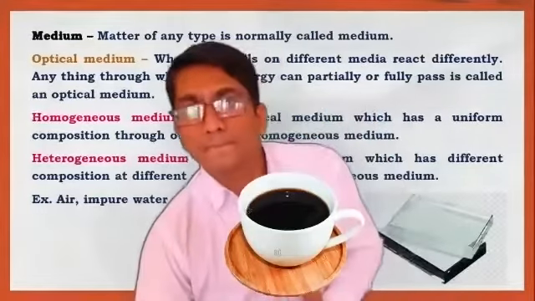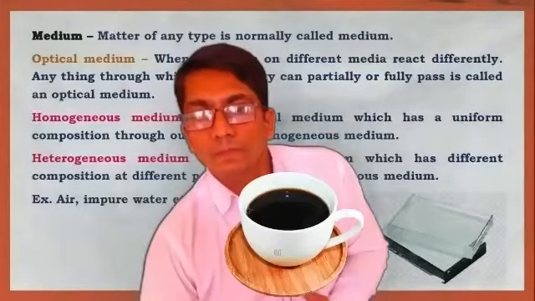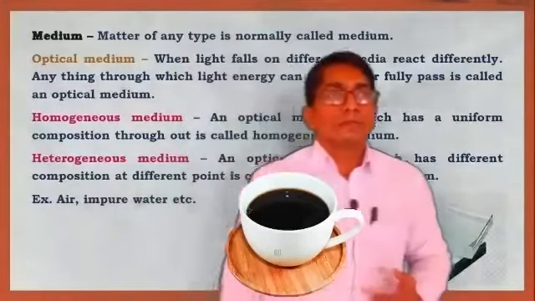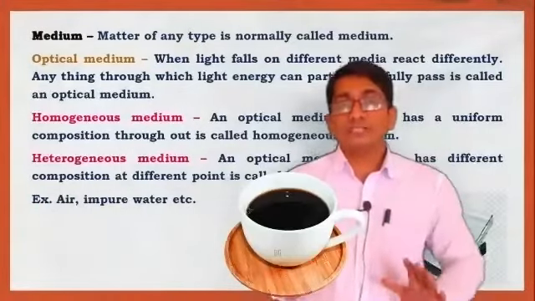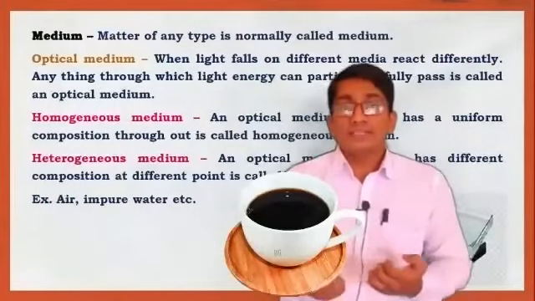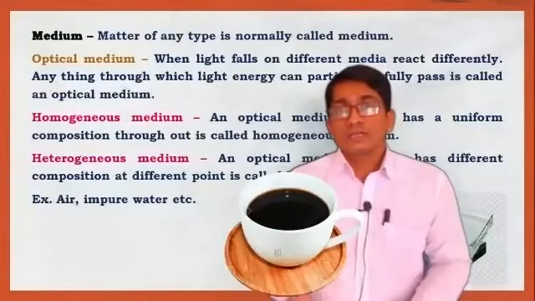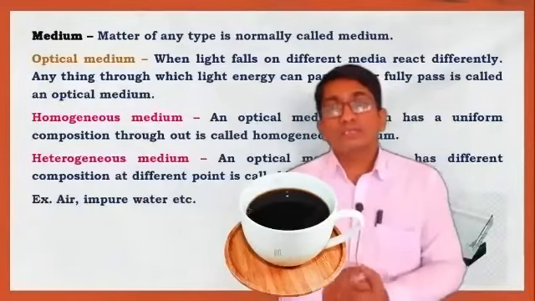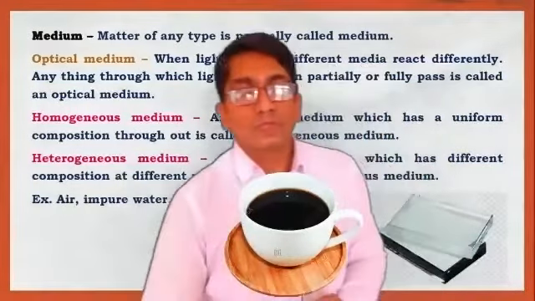Sir, the organisms from which light is emitted, that light must end at some point, right? Light actually does not finish because of energy. What is the law of energy? Energy, light energy, can neither be created nor destroyed. It just passes from one body to another. But sir, when that organism dies, what will happen to that light?